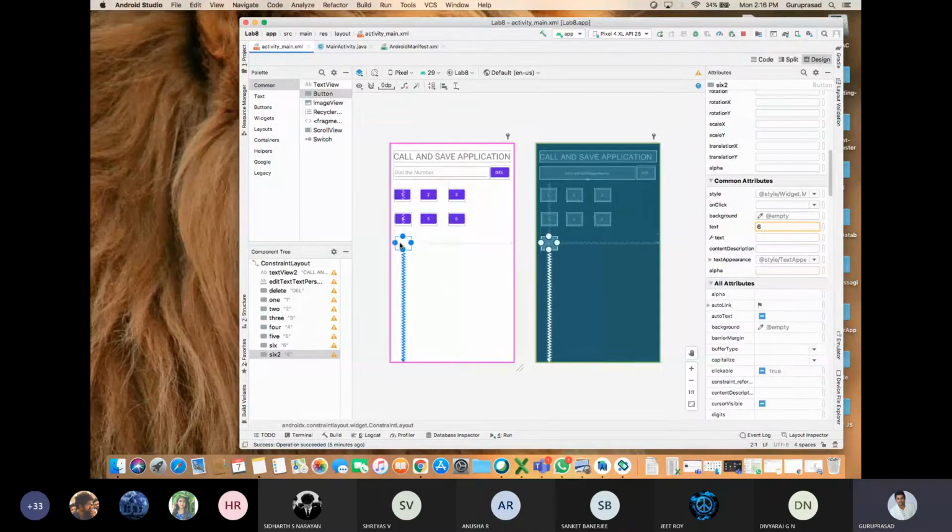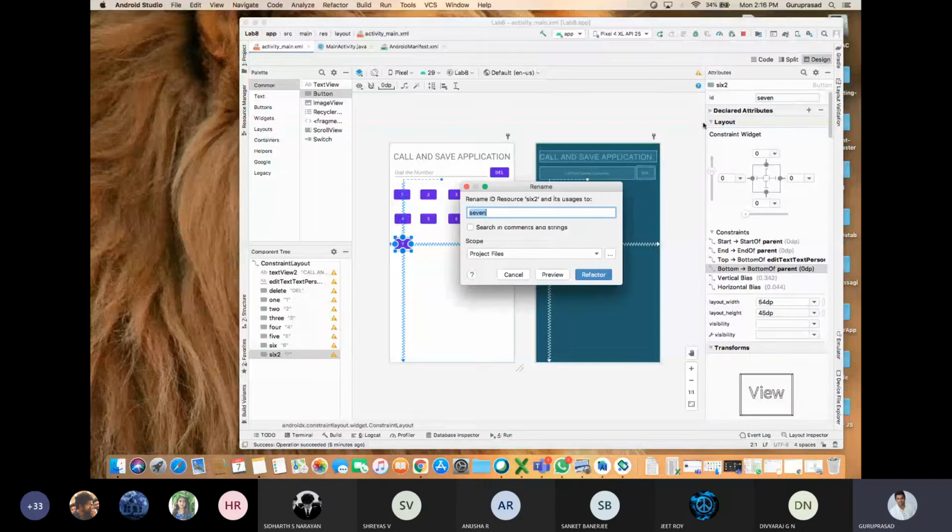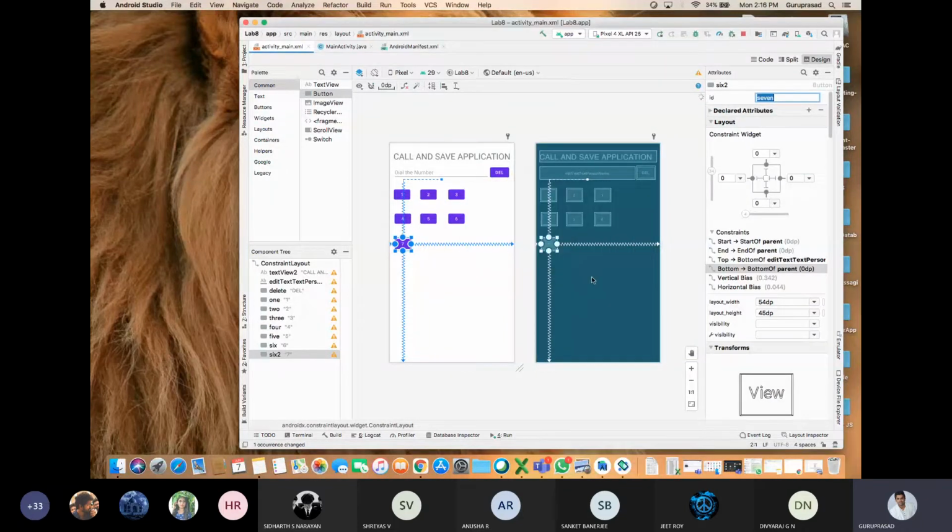Double click on that. You rename it as 7. Enter. Then ID should be given as 7. Why am I giving ID? I'll be telling you. Next, Control C, Control V. Again, double click on that. 8.